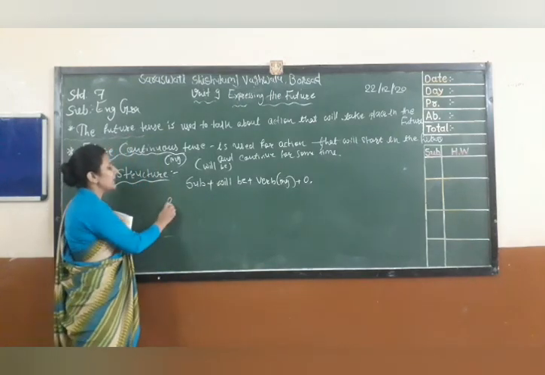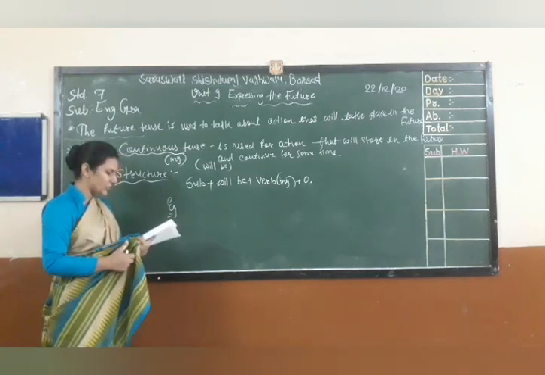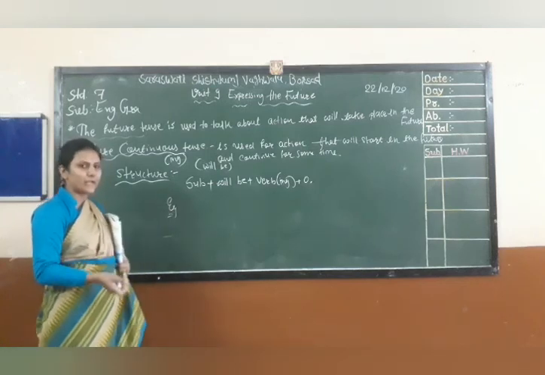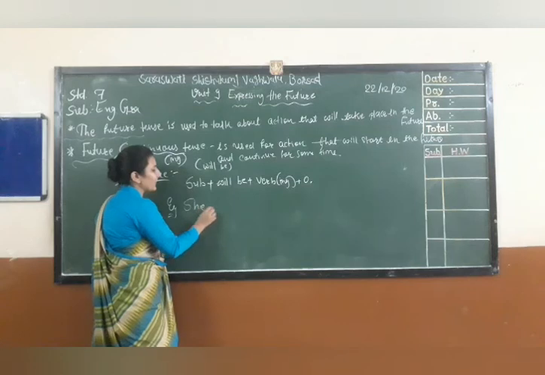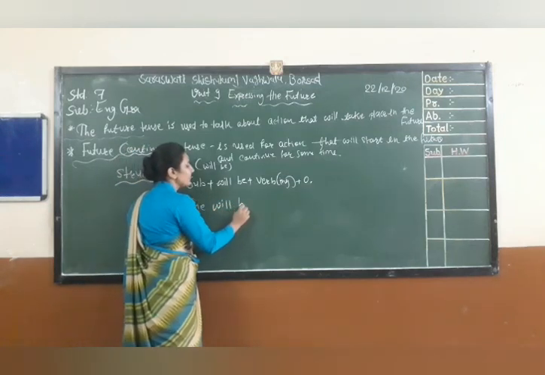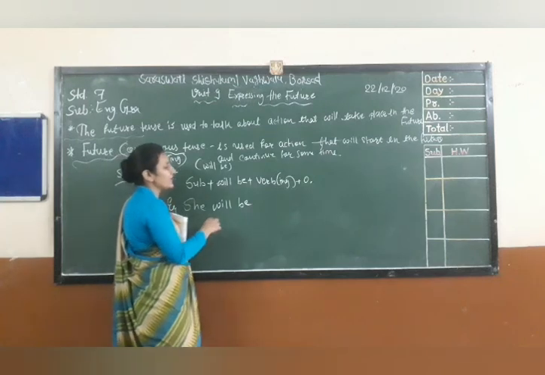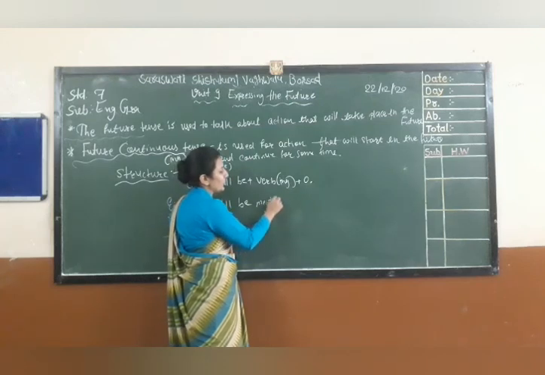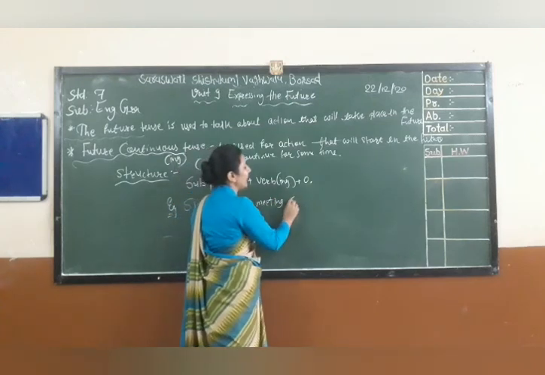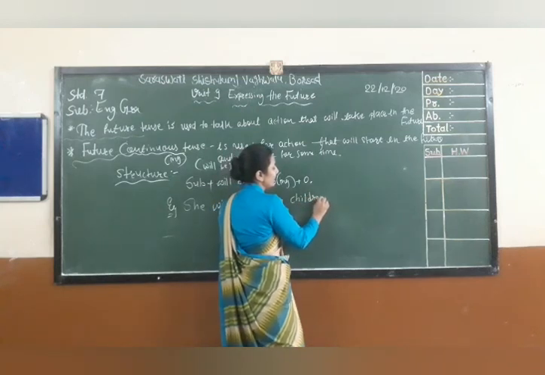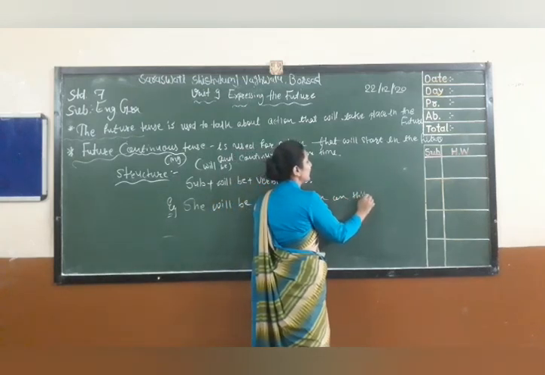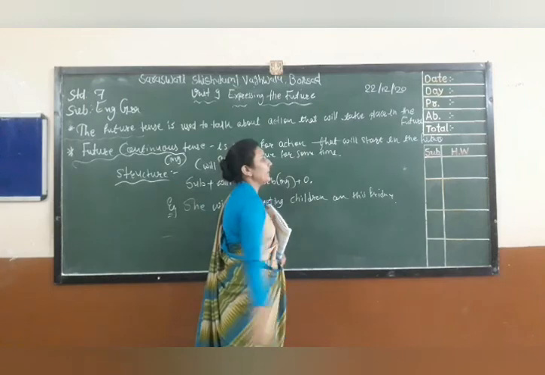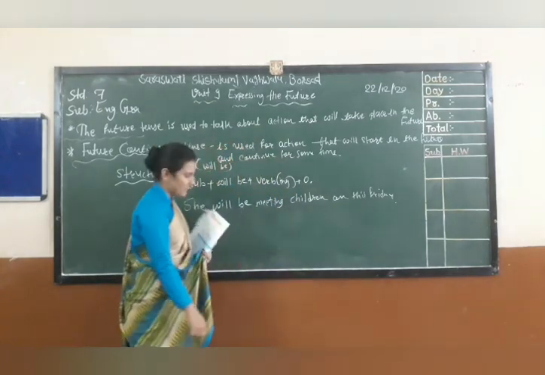Okay, let's see the example of this future continuous tense. For example, you can say that she will be meeting the children on Friday. She is the subject, then we have to write will be, compulsory in the future continuous tense. She will be, verb with ing form like meet. Meet, so ing form you have to use meeting. She will be meeting children on this Friday.